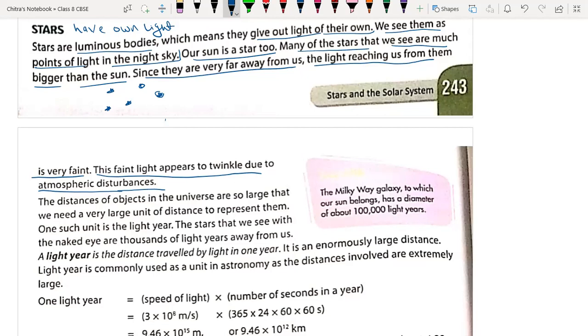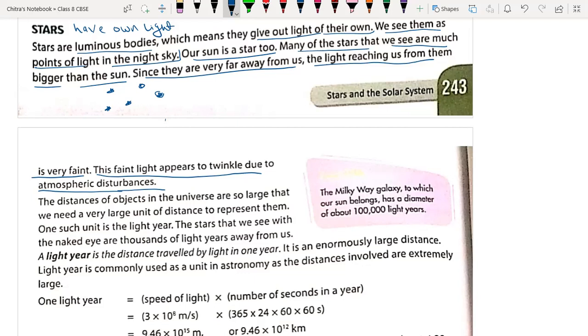Due to the change in the refractive index of the air, sometimes we feel the star is bright and sometimes it is very dim. That's why they appear to twinkle.